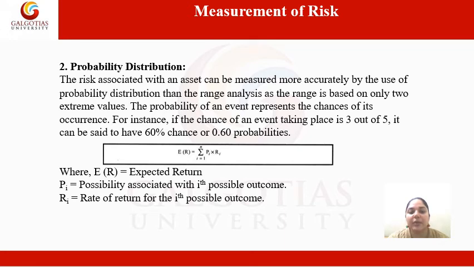The formula for calculating probability distribution will be ER, which refers to expected return, is equal to summation Pi into Ri. Pi means the probability associated with the ith possible outcome and Ri is the rate of return for the ith possible outcome. So this is the probability distribution formula to measure the risk.